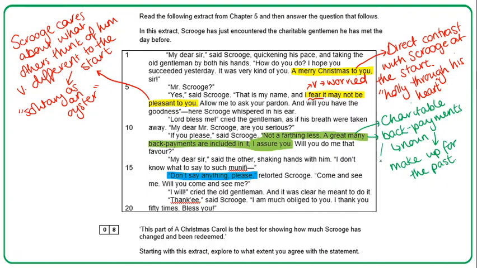I could maybe think about quotes I could use, including "are there no workhouses?" And he asks about the poor law as well. I could maybe mention that as some good context. Because remember, you need to make sure you're mentioning context. You're mentioning what the world was like in Dickens's day.